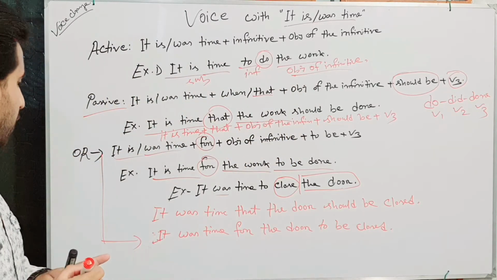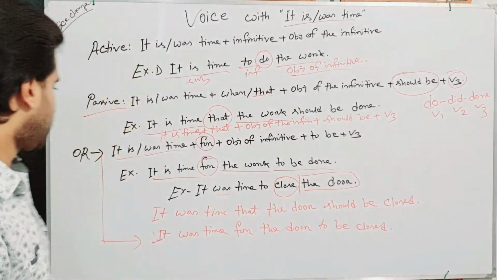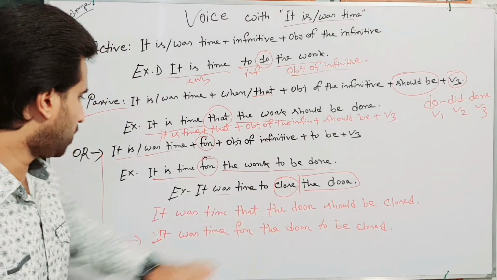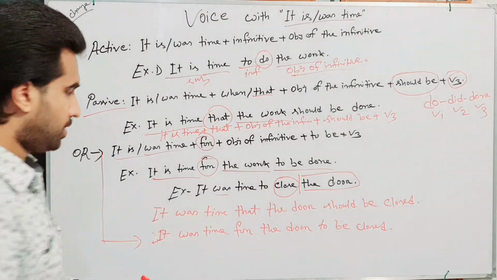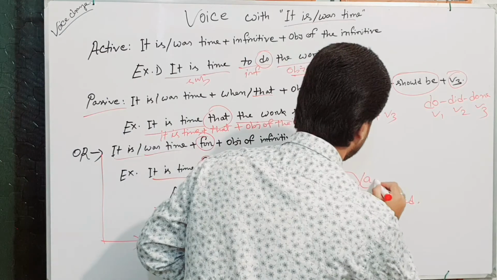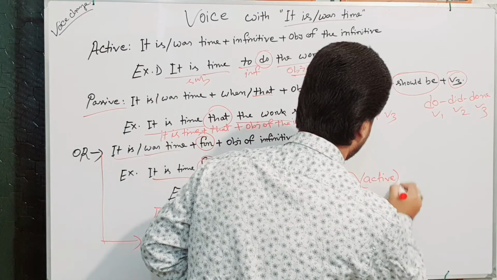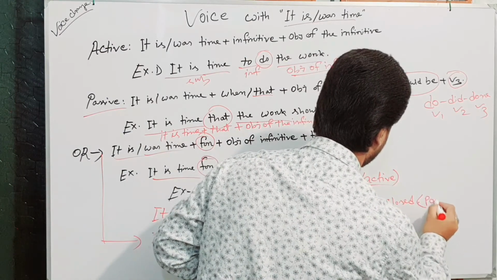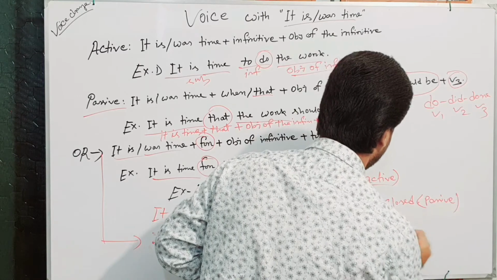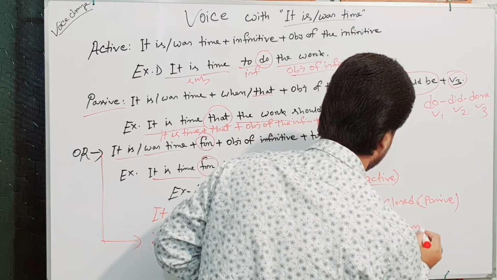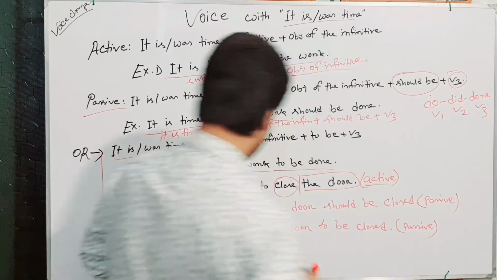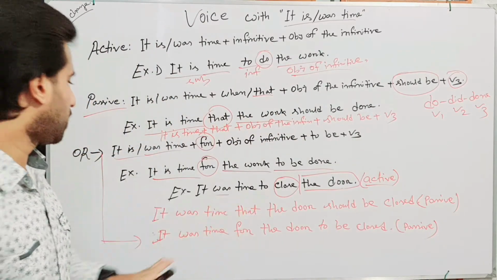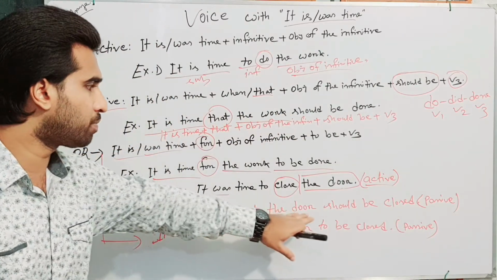So, followers, look at this. It was time to close the door is an active sentence. Passive: it was time that the door should be closed.